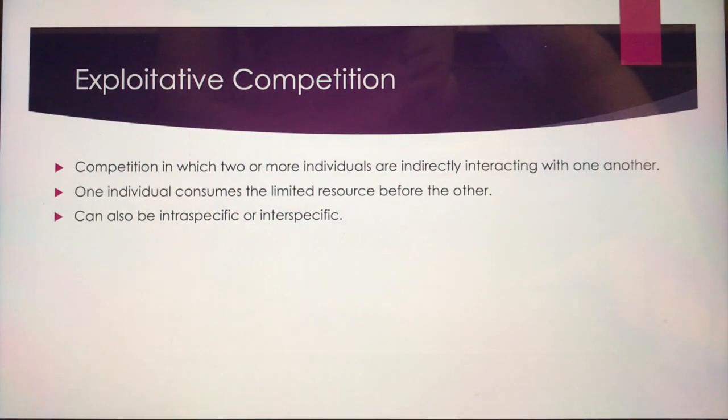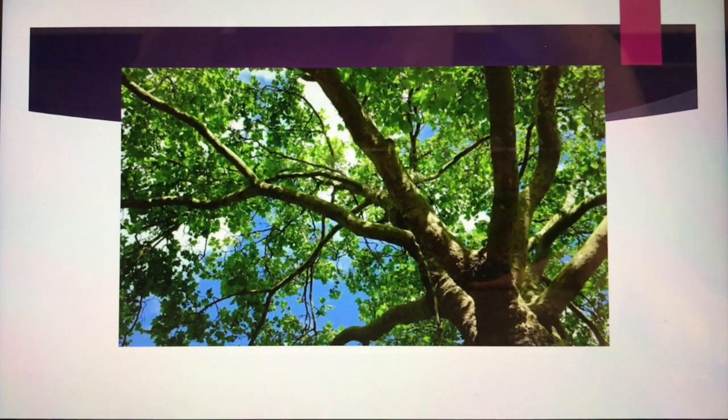Exploitative competition is competition in which two or more individuals are indirectly interacting with one another. One individual consumes the limited resource before the other. It can also be intraspecific or interspecific. One example of this is when taller plants reach and use sunlight before shorter plants, resulting in the shorter plants being shaded out and dying.